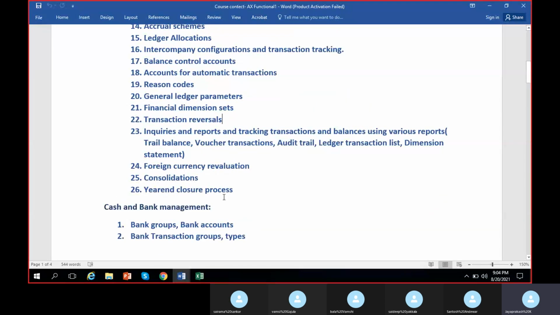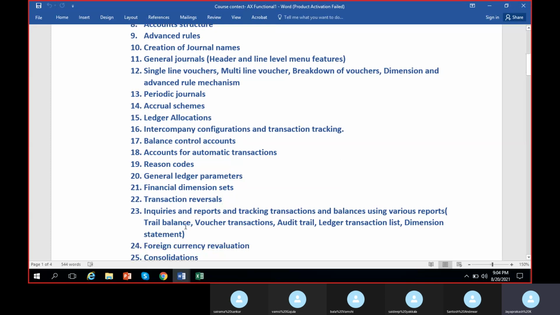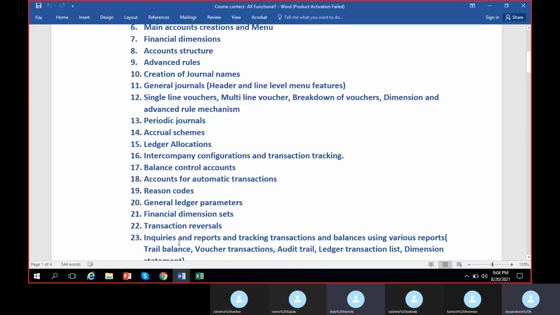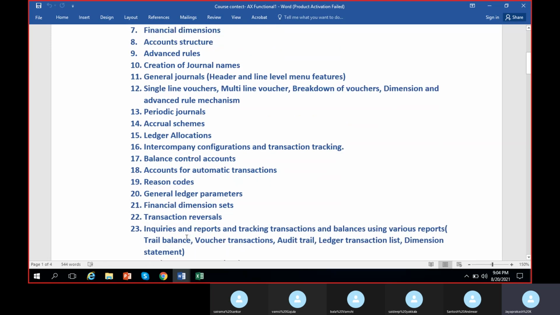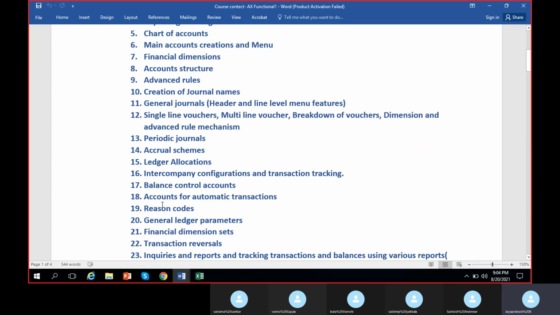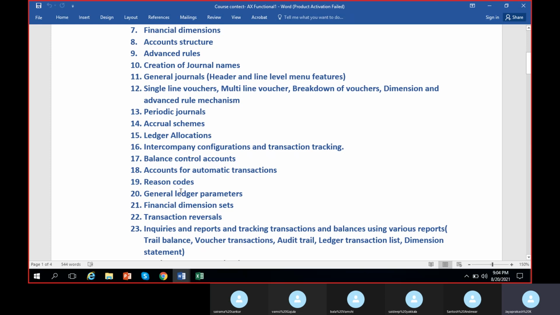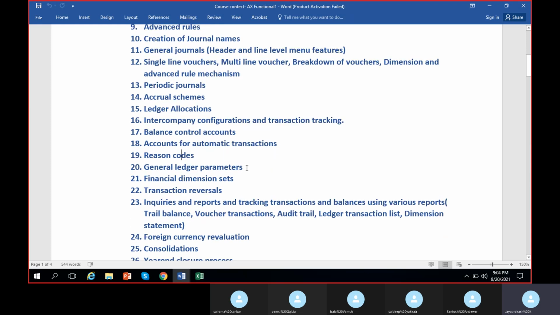Next week we'll finish with general ledger mostly, the pending topics, and we'll start cash and bank management. We are left with some inquiries and reports. One of the inquiries, trial balance, we have seen already. There are more to see in trial balance, I'll show you that too. What all are we left with? We have done everything else here actually. Single line vouchers, multi-line voucher breakdown, periodic journals, accrual schemes done, ledger allocations done, intercompany done, balance control done, account for automatic transaction done, reason codes done. General ledger parameters is there, we'll discuss it in the last. Financial dimension sets done.